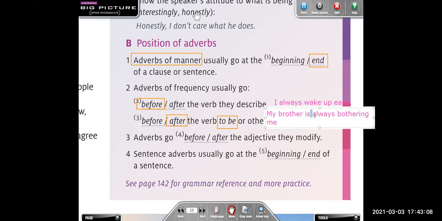As you can see, the frequency adverb in this situation is after the verb to be. So when we have a verb to be in our sentence, remember that the frequency adverb is after.